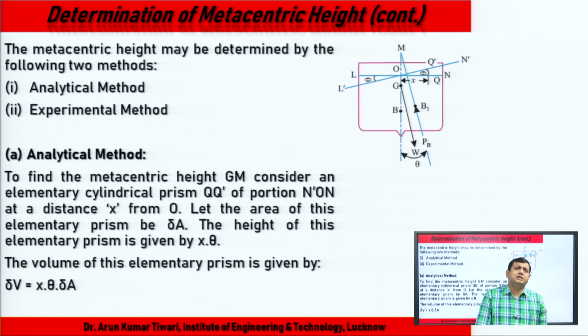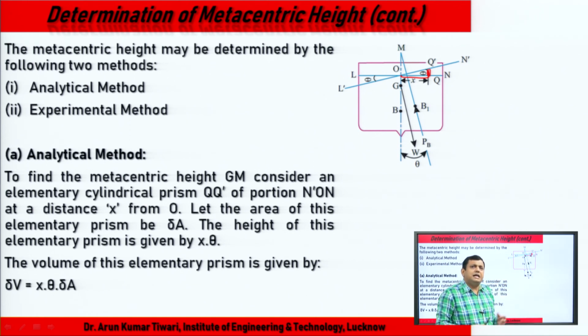In the analytical method, we take an element at a distance x. What is the volume of this element?